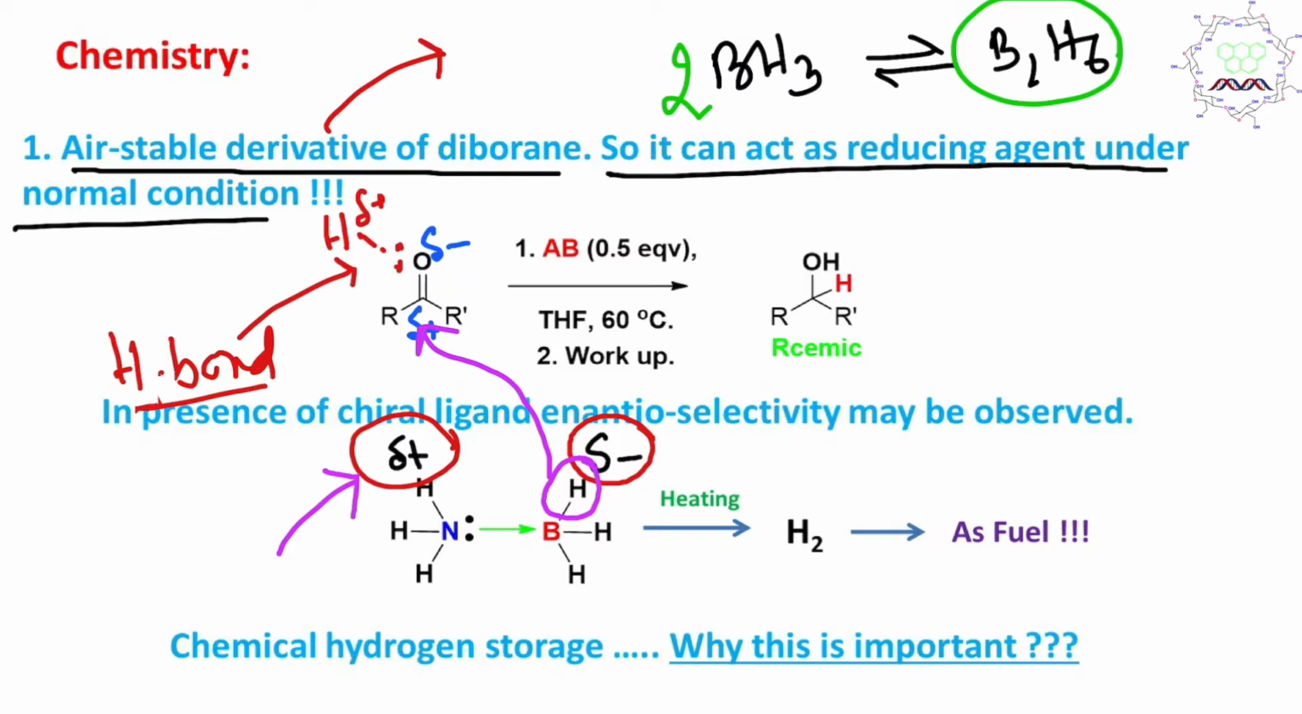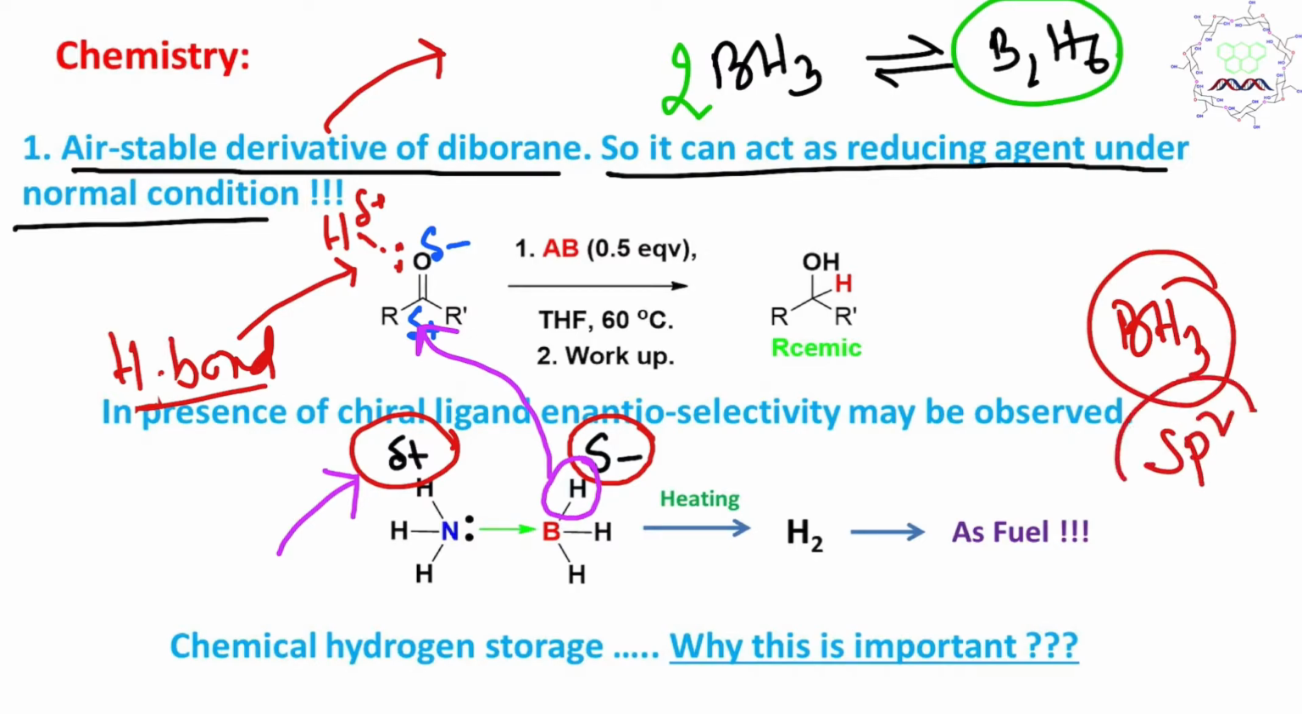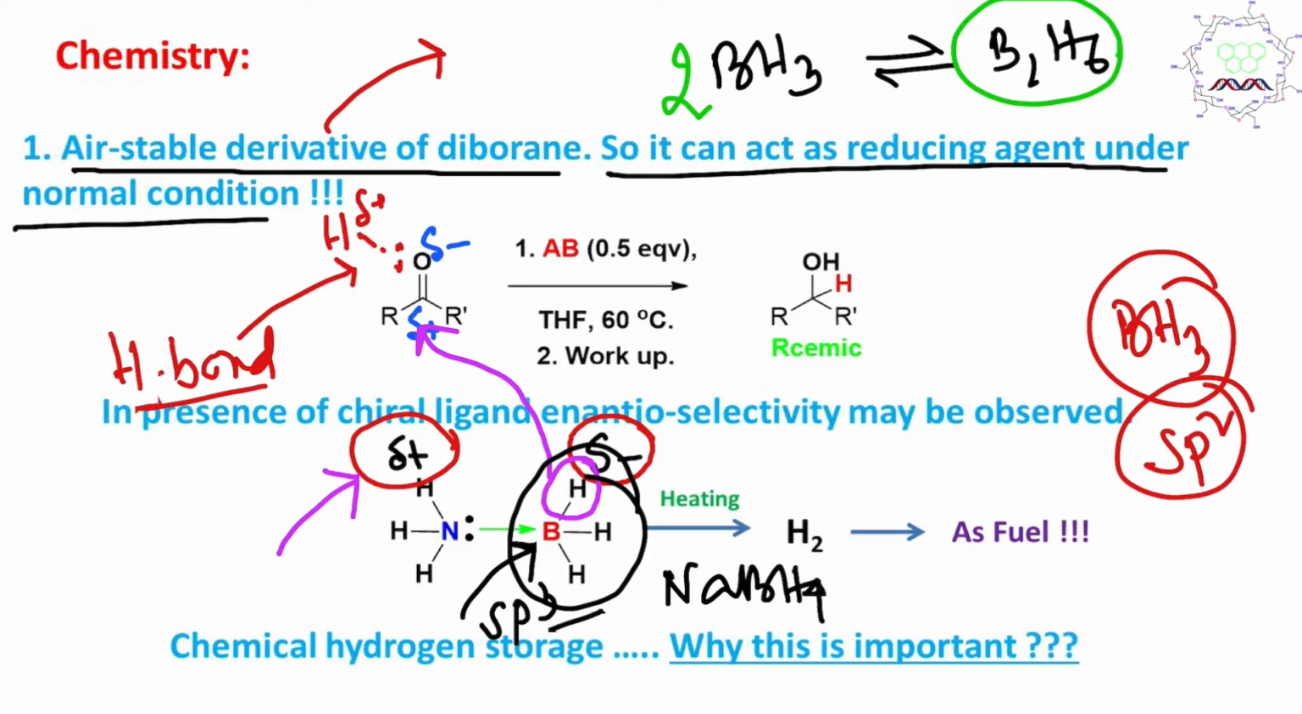And by the way, if you look at BH3, we can say it's an sp2 hybridized planar molecule, but when this ammonia-boron adduct is formed, the central boron is actually sp3 hybridized. So you can compare this to sodium borohydride. I have already discussed sodium borohydride and lithium aluminum hydride. These sp3 nucleophilic hydrides are very good reducing agents. So we understood this.